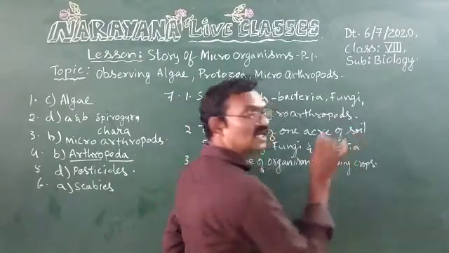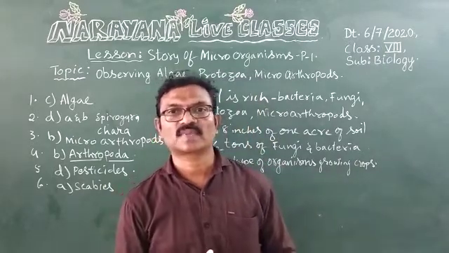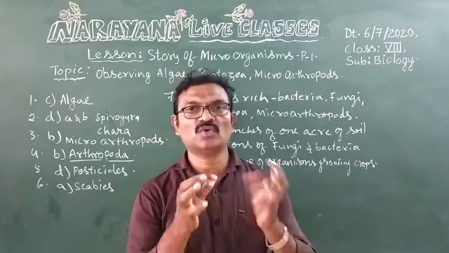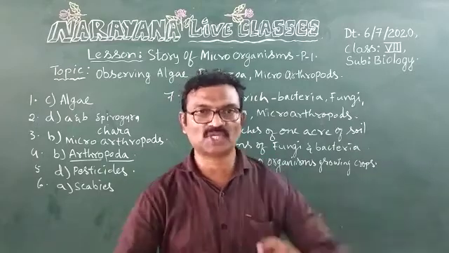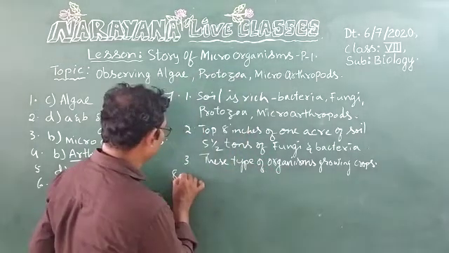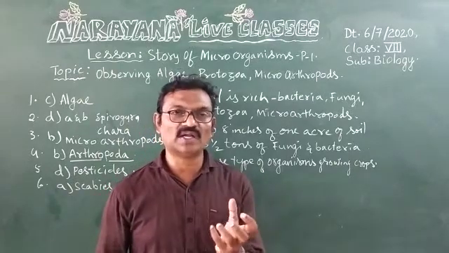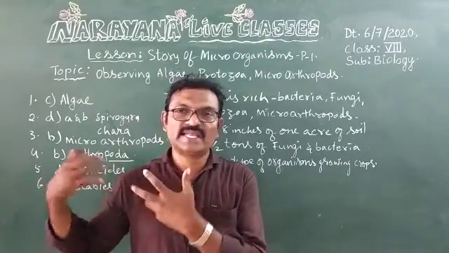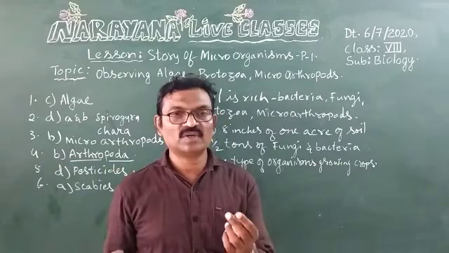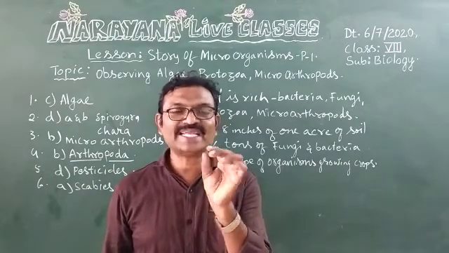Now 8th question. Write the procedure on how to observe algae. The first point is you have to collect the water from pond or otherwise from the nearby tank with a little bit of greenish scrapings.